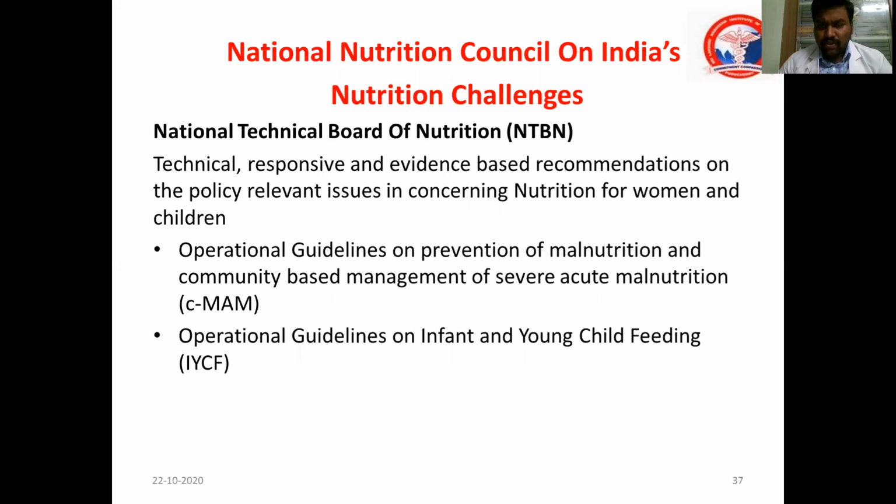So as I told you, a national nutrition resource center has been established. The apex body is called the National Technical Board of Nutrition. They will give technical, responsive, and evidence-based recommendations, so that based on their recommendations, policy-relevant issues can be addressed and operational guidelines can be brought in. For example, till now, operational guidelines for the management of severe acute malnutrition, or for infant and young child feeding practices, etc., are available based on the technical recommendations from the National Technical Board of Nutrition. It is a National Resource Center for Nutrition.